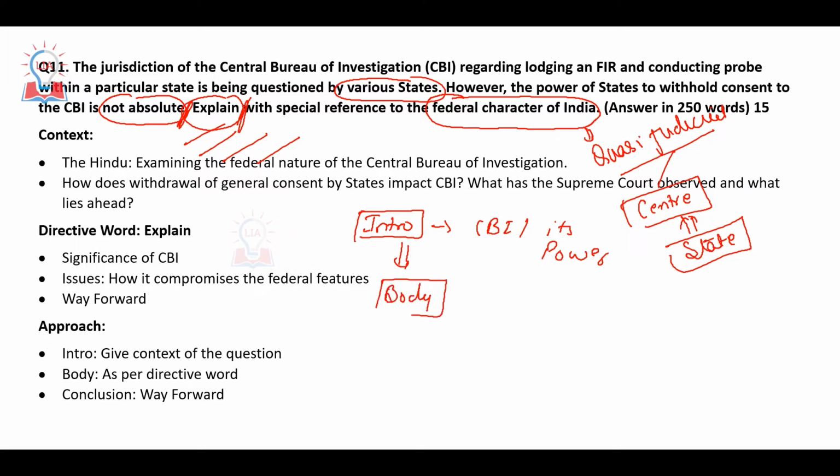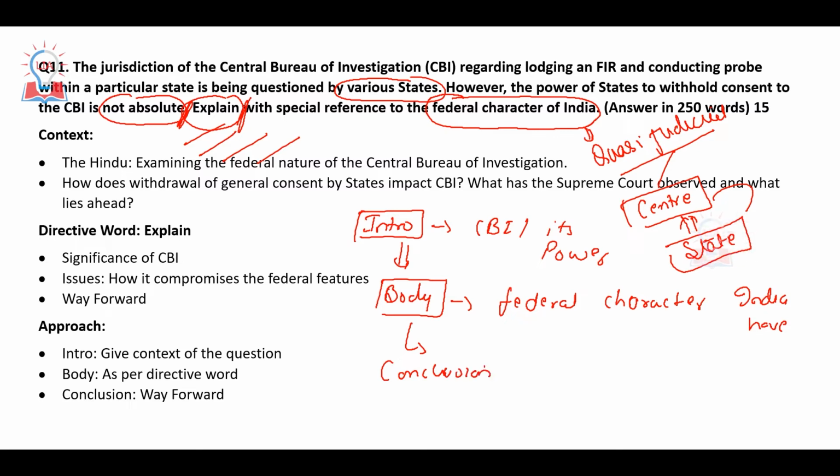In the body you have to mention what type of federal character India has. And then you have to mention in what way the center can influence the decision of the state also, and then you have to give your conclusion. That way you can write this particular question.